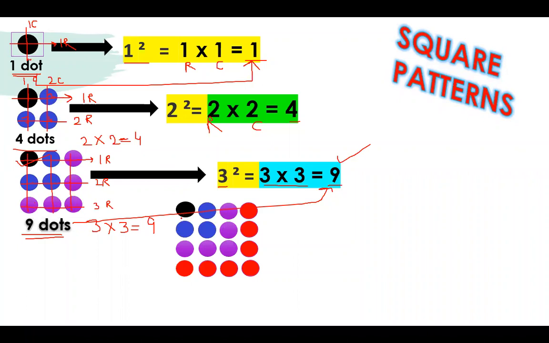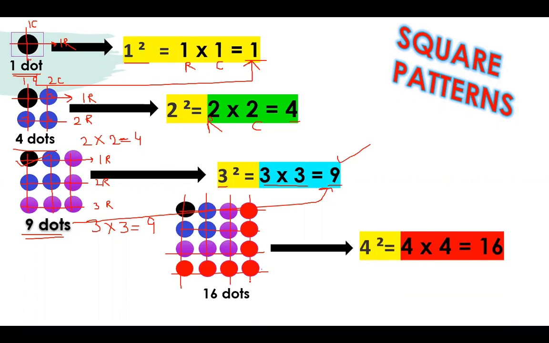So how many dots are there now? Earlier it was 9 over here. So this is 10, 11, 12, 13, 14, 15, 16. 16 dots are there. So how many rows and columns do the 16 dots represent? This is the first row, second row, third row, and fourth row. This is the first column, second column, third column, and fourth column. So 4 rows and 4 columns, giving me 16. So my answer is absolutely correct, that in this way, by the activity method, by generating patterns with the help of dots, you can create a square.